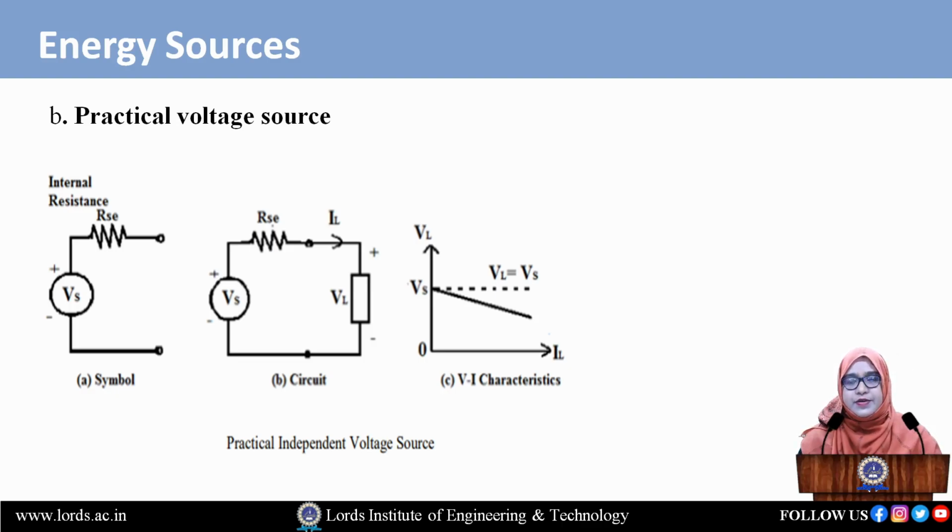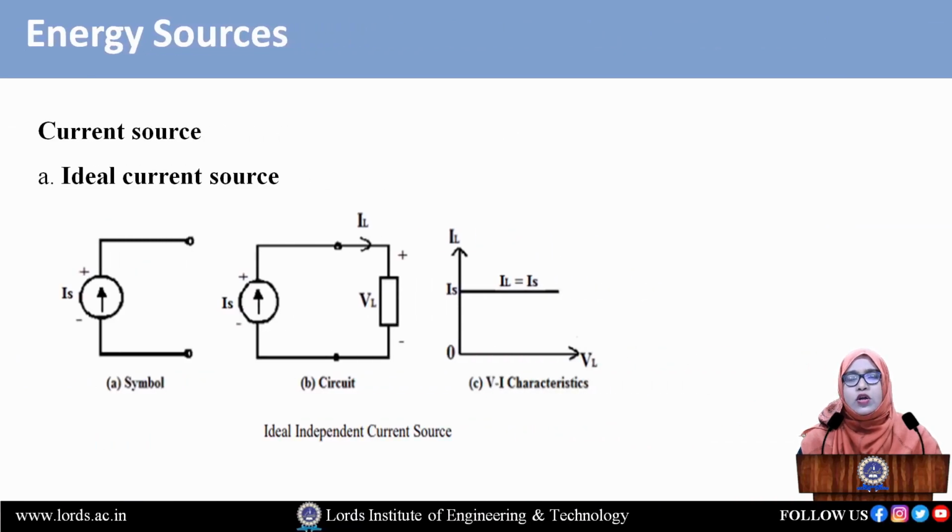Current source also has an ideal current source and a practical current source. If you are talking about the ideal source, the internal resistance should not be present. The characteristics will show that the load current is equal to the supply current, meaning there are no losses in the circuit. We are simply putting a circuit that does not consist of any shunt resistance. Then we get the characteristic as a straight line, meaning at every instant of time we get the same value of load current and supply current. So here there is no change in the characteristics.